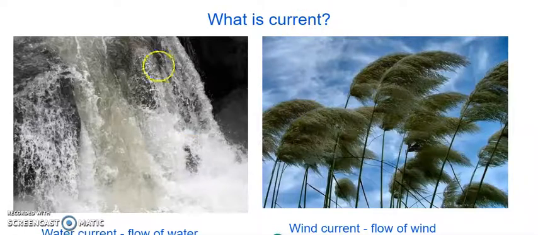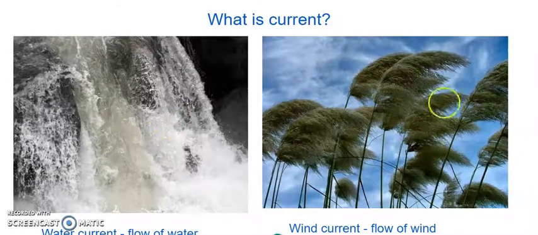Current means, like if you can see here, water is flowing. We say the word water current, which means the water is flowing either slowly or fast. But the one thing which is flowing is water. The flowing of water is called water current.